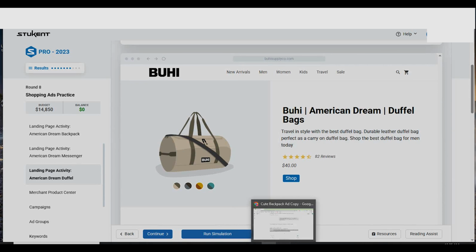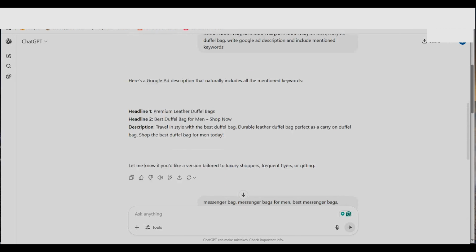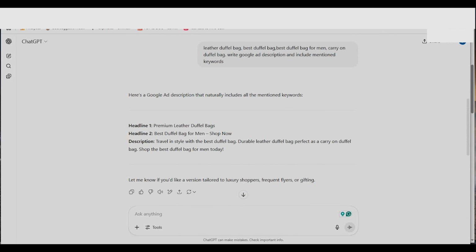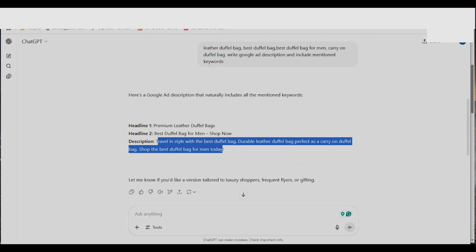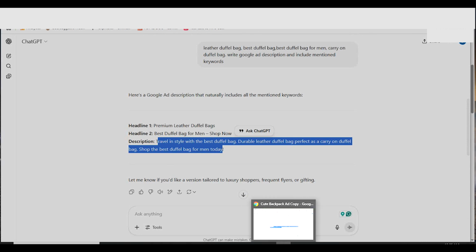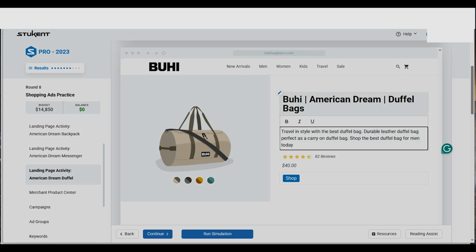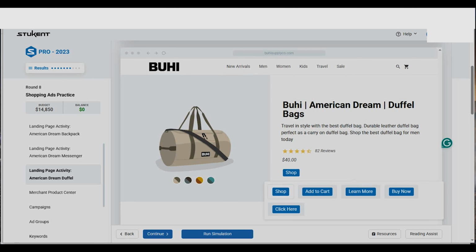And then when you scroll down, again using ChatGPT, as you can see here, for Duffel bag, this is the prompt that we created. We just included the top keywords, and then we told ChatGPT to write a Google description and include the mentioned keywords, and this is the result. So we just copied this one and we take it to the description of the Duffel bag. Okay, so the description is there and then the title is here, and that's all we need to do.